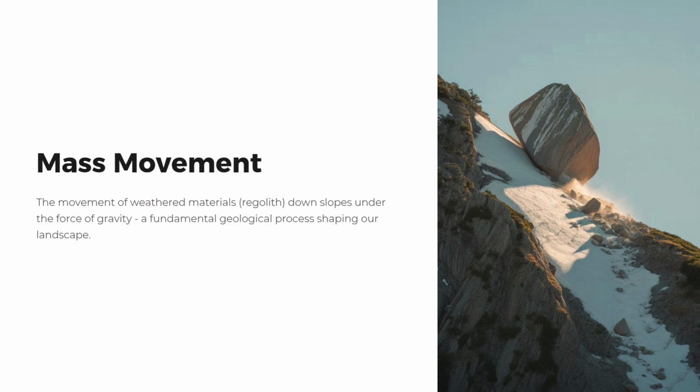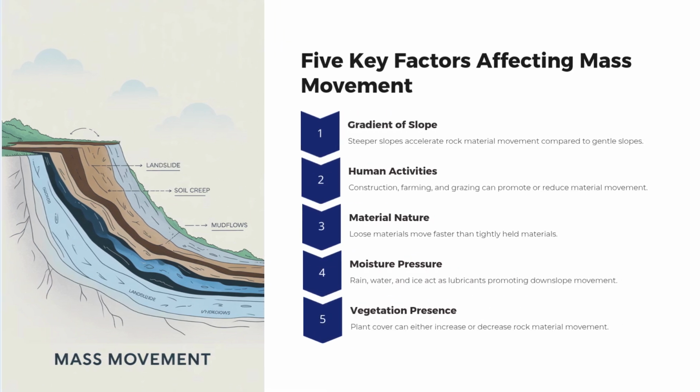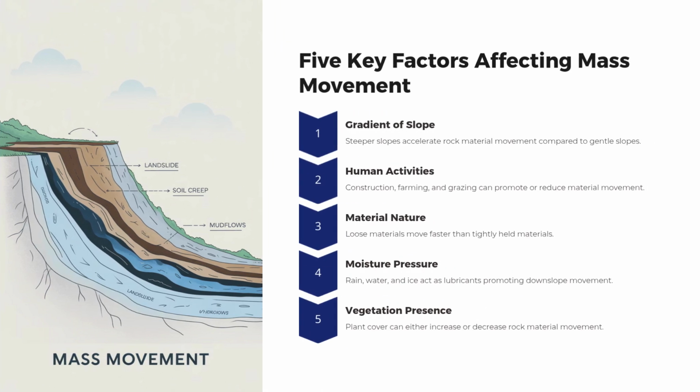Mass movement. The movement of weathered materials, regolith, down slopes under the force of gravity. A fundamental geological process shaping our landscape. 5 key factors affecting mass movement.